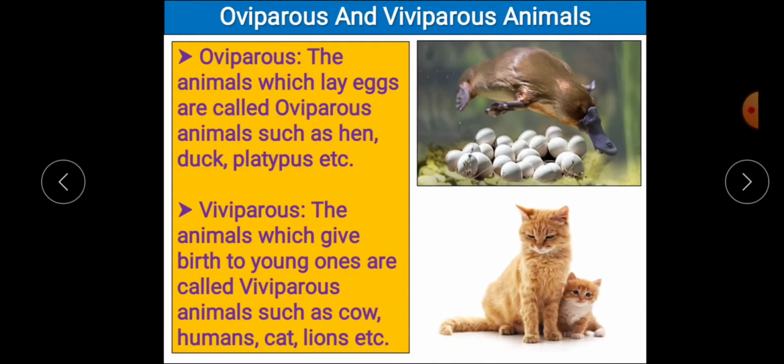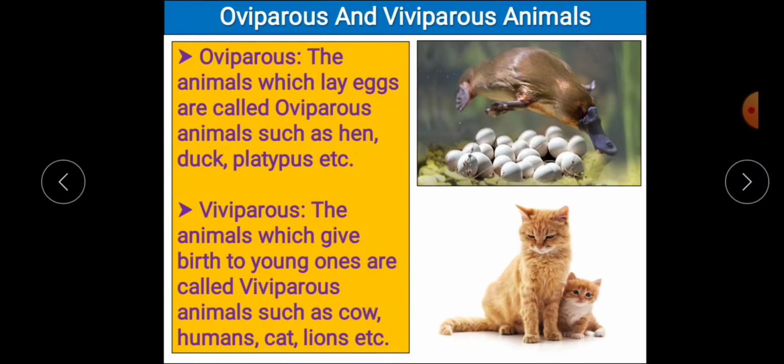Oviparous and viviparous animals. Here you can relate the term ovi as the egg is also known as ovum, singular, or in plural as ova. Ovi is related to eggs. So oviparous animals are those animals who lay eggs. For example, hen, duck, platypus, etc. Platypus is actually a mammal, but it lays egg. This is the picture of platypus.